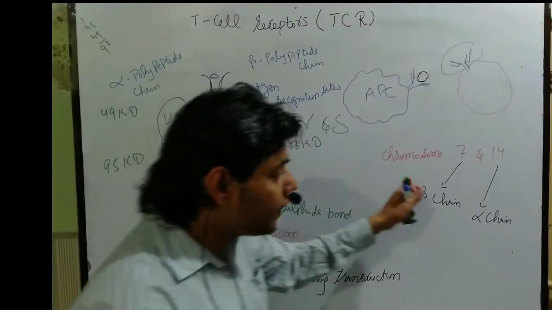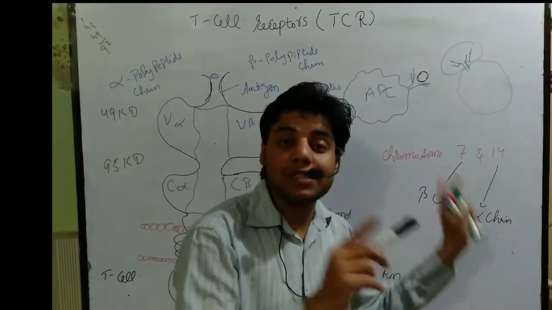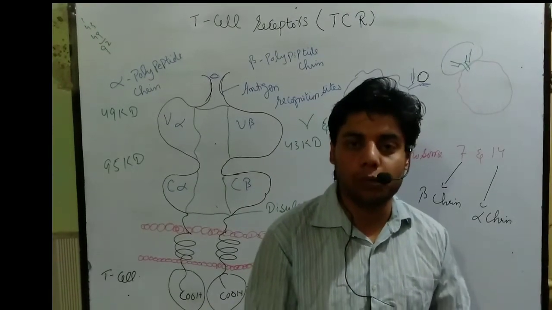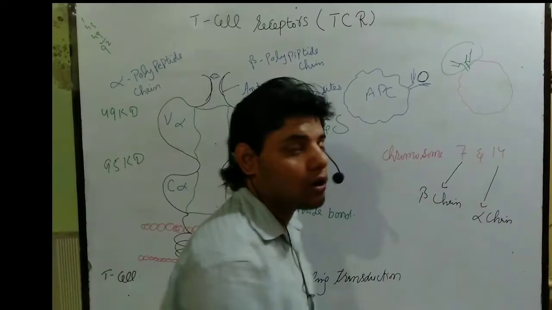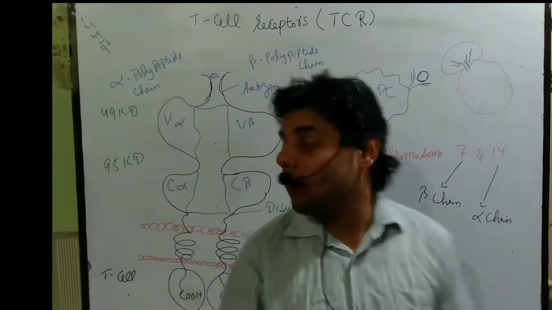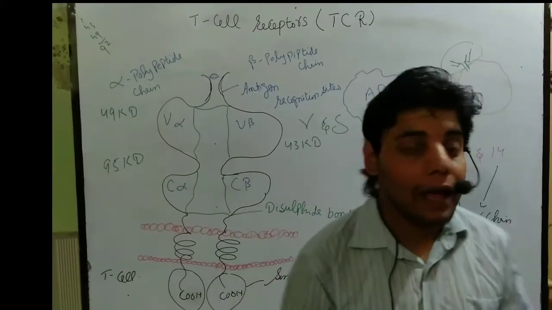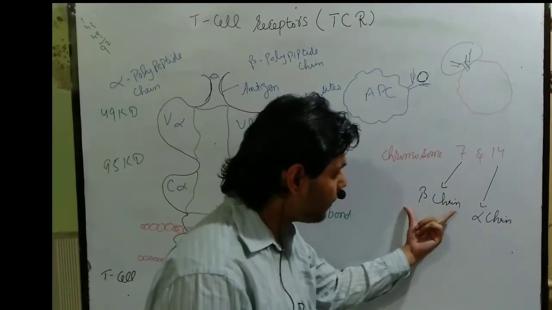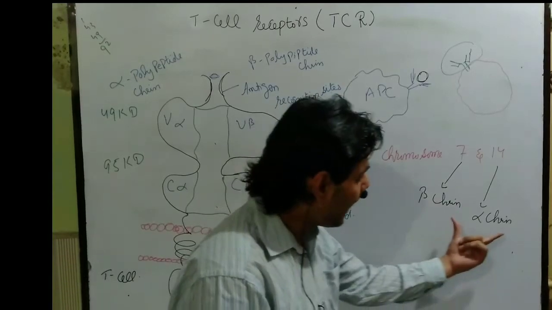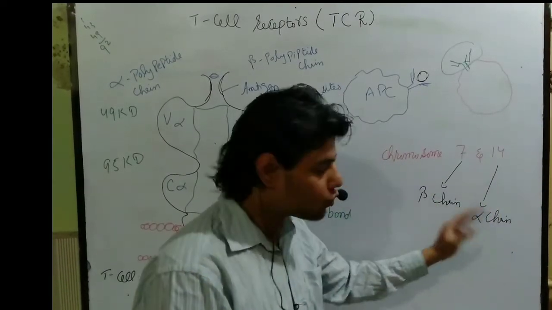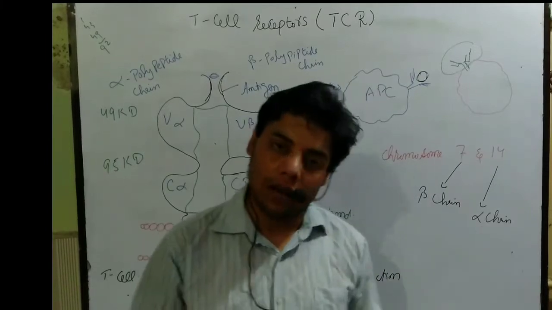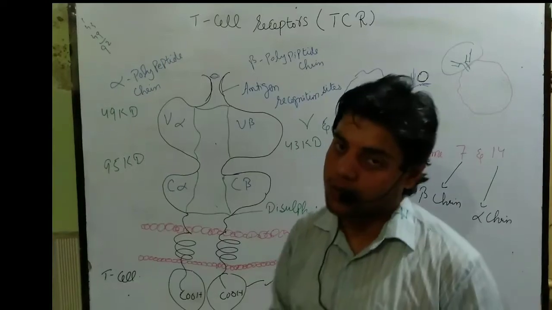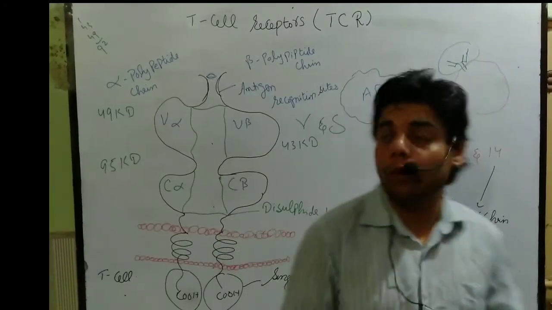So whenever the DNA has the 7 and 14 portions, of the chromosome, each portion is mainly responsible for T cell receptor formation. Between them, the 7 portion of the chromosome is mainly responsible for producing the beta chain, and the 14 portion of this chromosome is mainly responsible for producing the alpha chain. And in this way, we get the T cell receptor structure. So this is all about the T cell receptor.